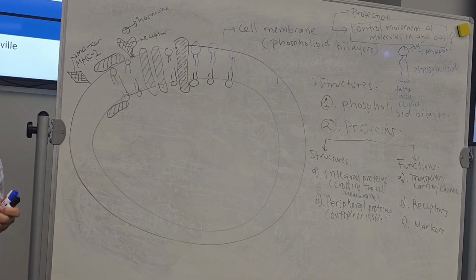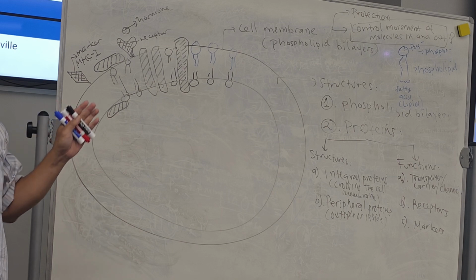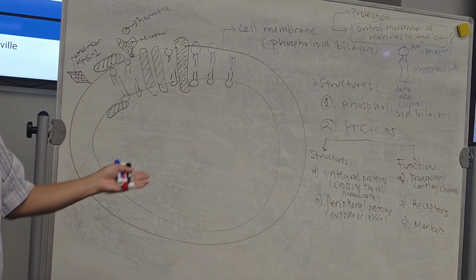Are you with me? If you do the skin graft from your own skin, what do you think? Is there any rejection or not? No. Like for example, you have a problem in here, you take the skin from here, pow, and then put it here. There will be no rejection because your cells have the same markers.